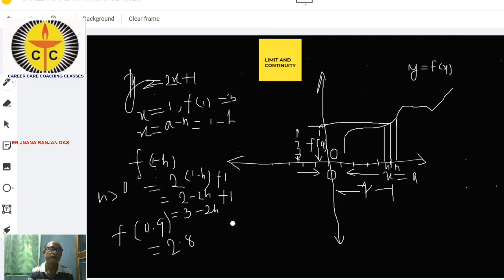If we take 0.99, then what is the value of f of 0.99?